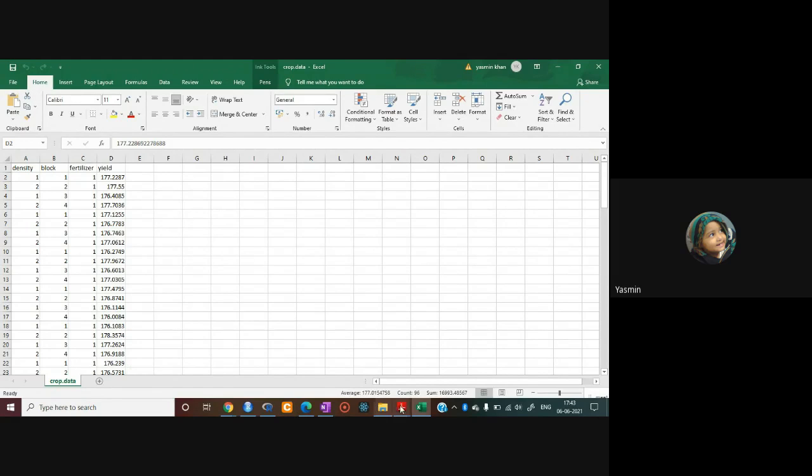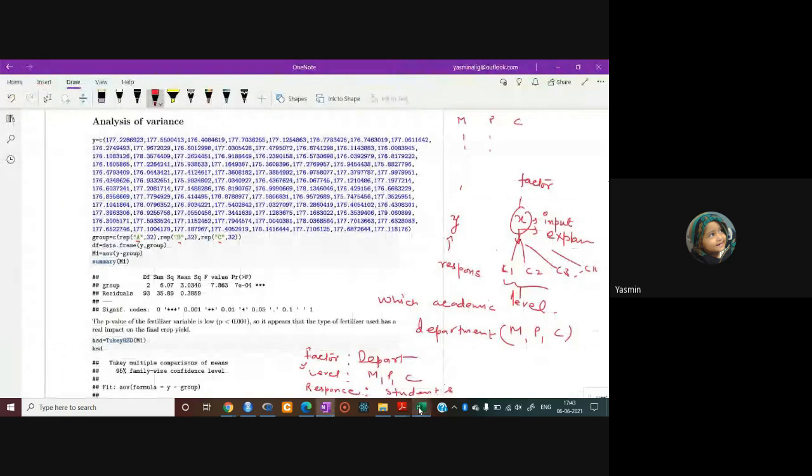So how will we create the group data? By using the function rep, then bracket open. You have to write the character, the alphabet or number, within double quotes. You can write anything. I have written capital A within double quotes, then 32.